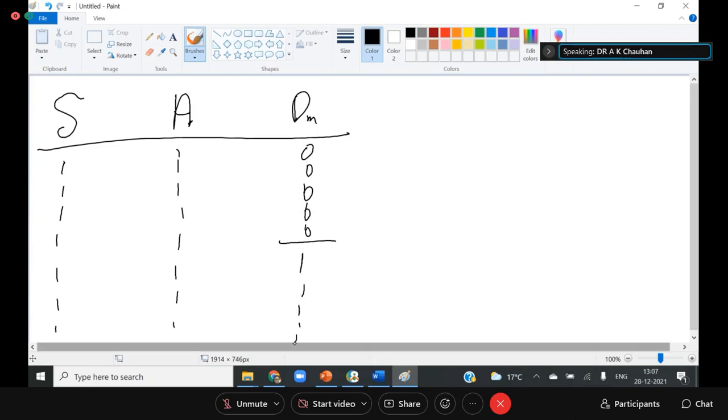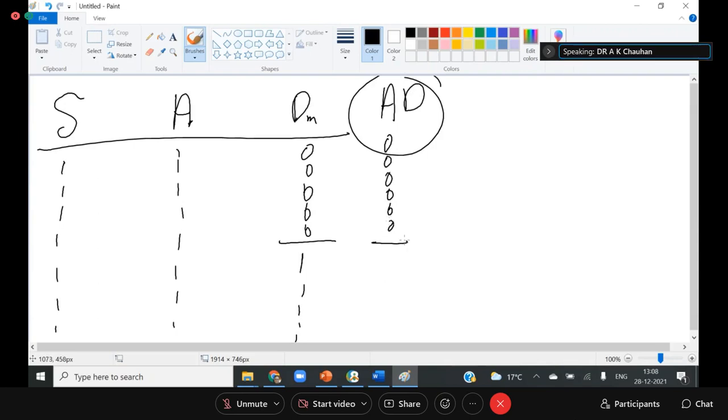So we have one dependent, one independent, and one dummy. If I multiply A into D, this is called an interaction dummy. Before this, it is 0, because if you multiply 0 with anything, it is always 0. And this is the advertisement A. Now the question is, why are we doing it? Because we want to examine the impact of the dummy on the sales. So now I can run the equation: sales is equal to alpha plus beta 1 into advertisement plus beta 2 into A into D.